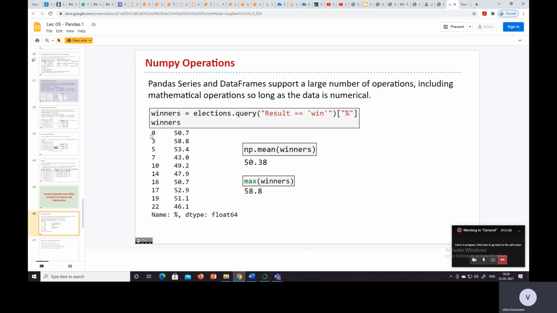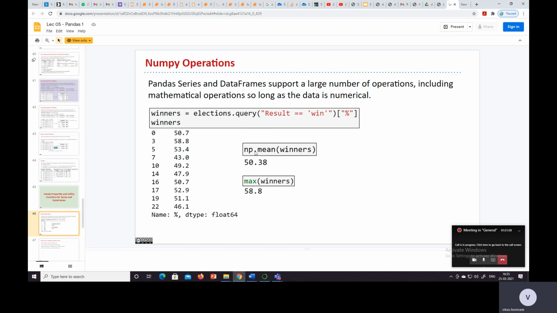Okay, so this is a series, meaning we have only one column, and its name is percent and the type is float64. The values are 50.7, 58.8, 53.4, 43, 49.2, 47.9, 50.7, 52.9, 51.1, 46.1. So this is the result: win and the percent of vote column we got.